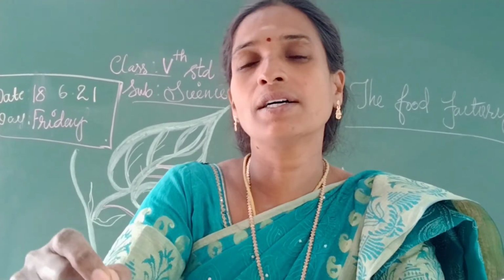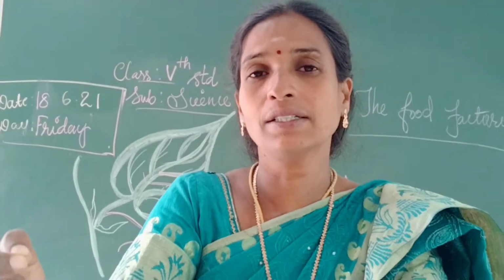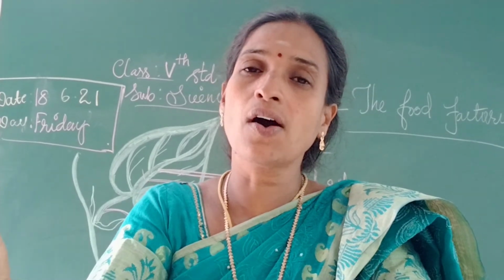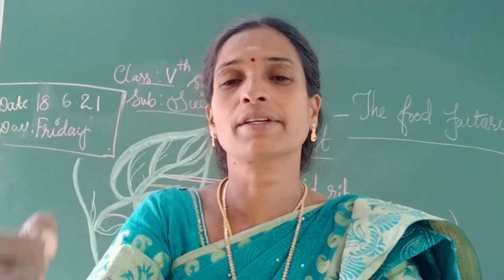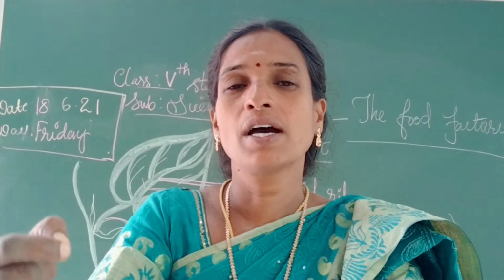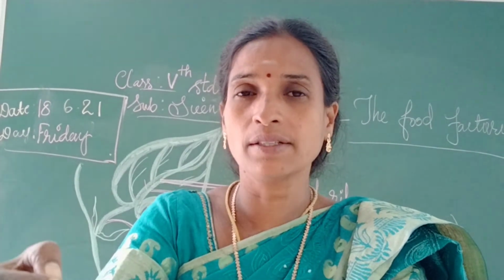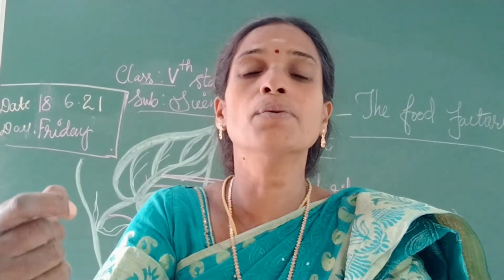Because of chlorophyll, leaves are green in color. That is one point. And the second one, leaves are called the kitchen of the plant, children. Why? Leaf is a very important organ, and it is the only one responsible for making food.